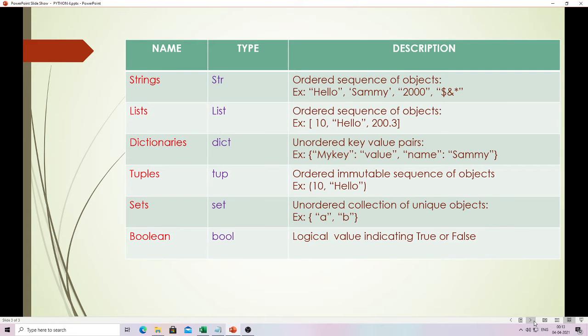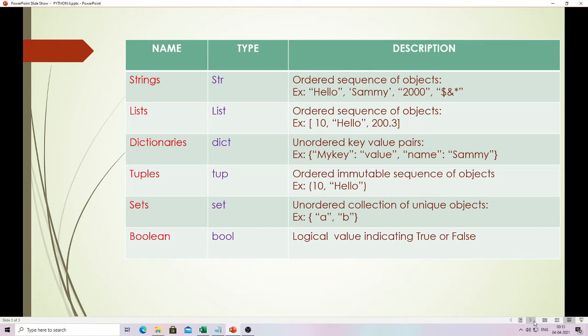Okay, so the other one is strings, and the type of strings is str. These are ordered sequences of objects. For example, hello, Sammy, 2000. See, strings are always written in quotes, single or double. And if a number or a special character is also written in single quotes or double quotes, it will be considered a string.